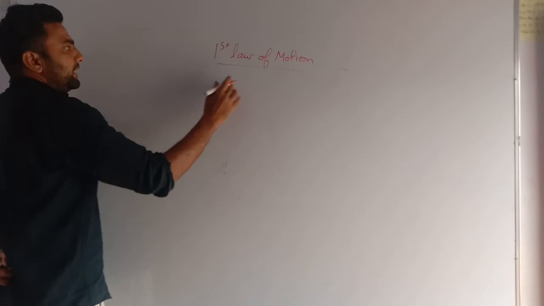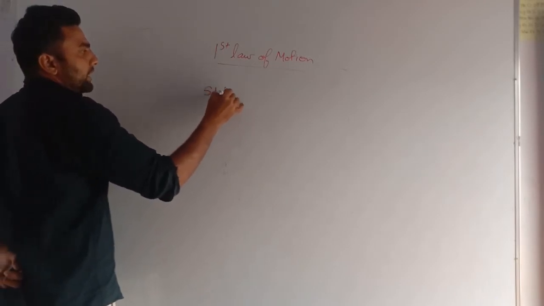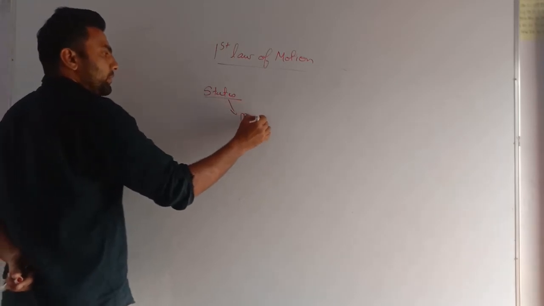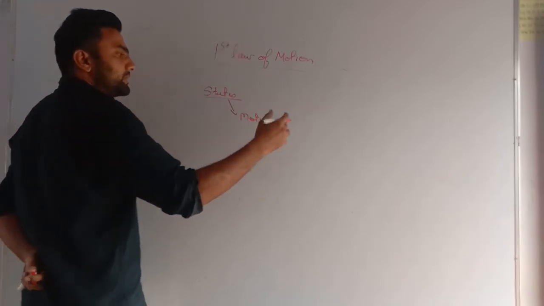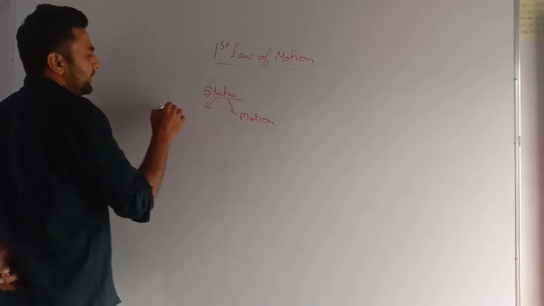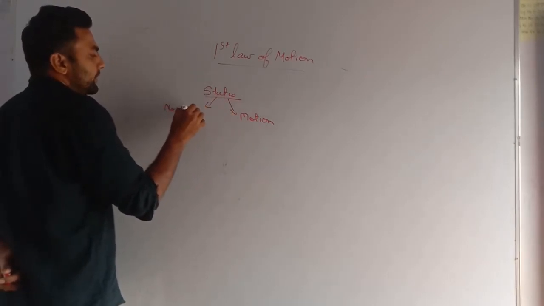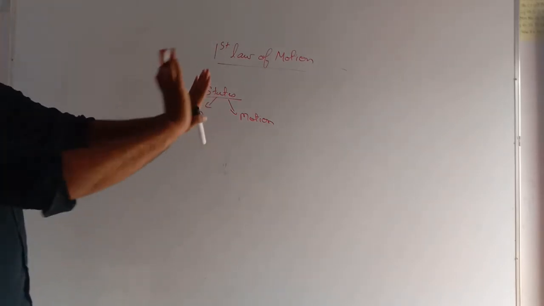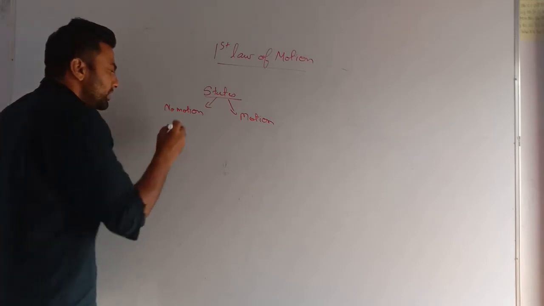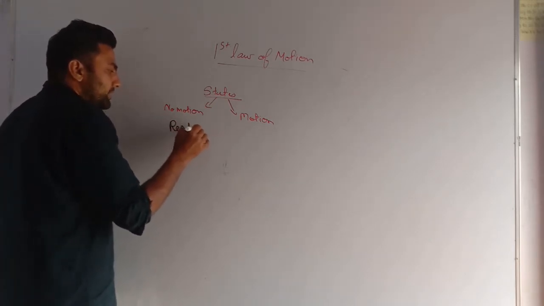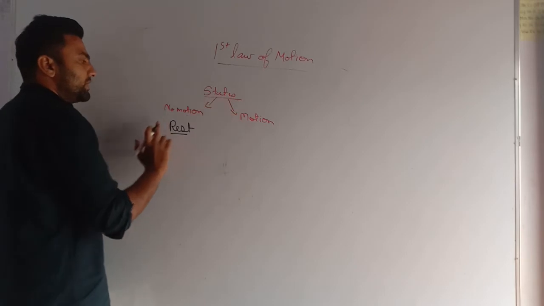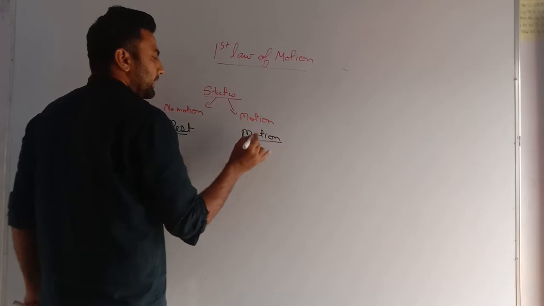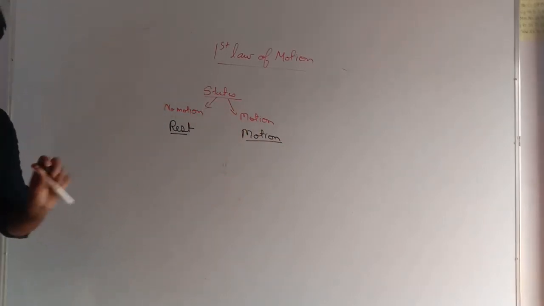See, my dear students, there are two states of motion. Either that body will be in motion, meaning it has some speed or it is changing position, or it has no motion. Very important: there are two states of motion. Either it is in motion or there is no motion. If it is not in motion, we say it is at rest. So there are two states of motion, rest and motion, meaning either that thing is moving or it is not moving.